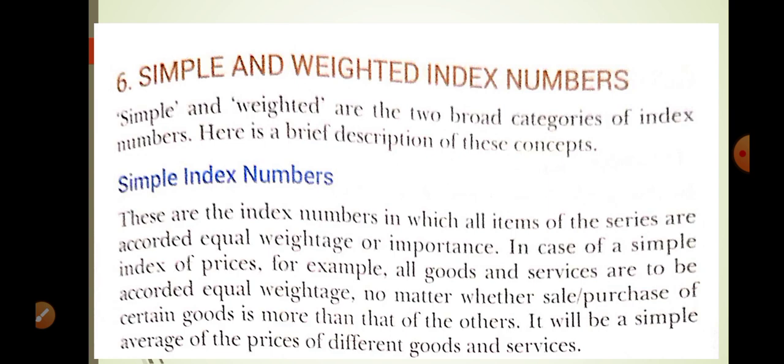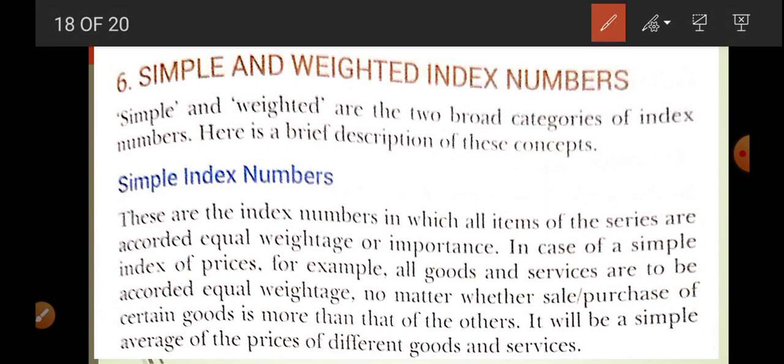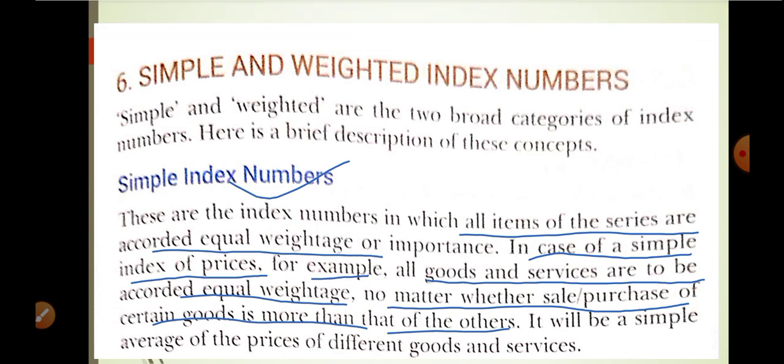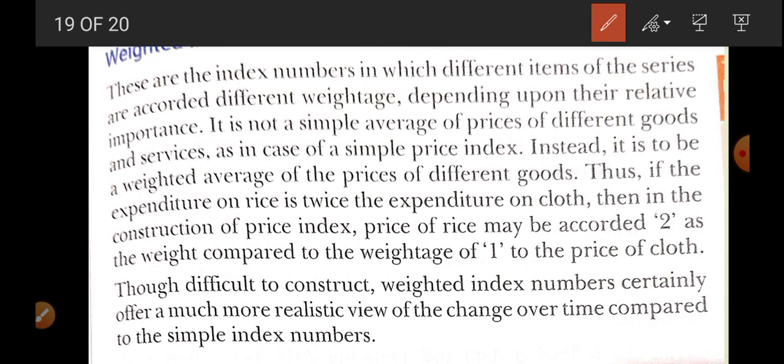Now, simple and weighted index numbers. There are two types of index number, simple and weighted. What is simple? When all items are given equal importance, equal weight, this is known as a simple index number. In the case of a simple index of price, all goods or services are accorded equal weight, no matter whether the sale and purchase of a certain good is more than of another. It is a simple average of price. All items are given equal importance, no weight is given, so this is known as a simple index number.